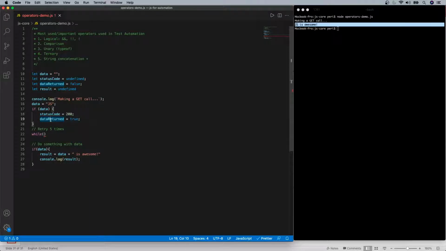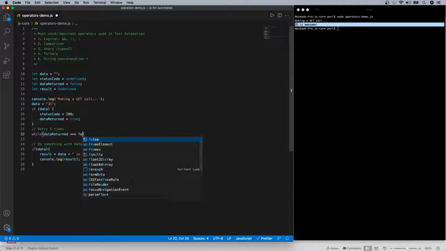If data returned equals false, notice I'm using three equal signs. This means strict equality, which compares both the value as well as the type. The value here is false, and the type is also boolean.